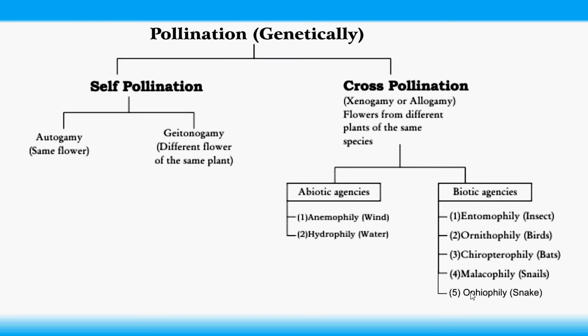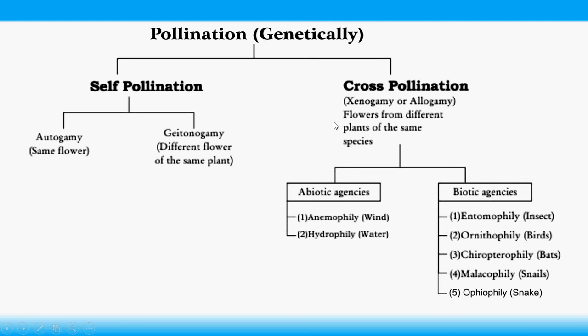Let's see the entire flow chart of pollination. Pollination is of two types: self pollination and cross pollination. Self pollination is of two types: autogamy and geitonogamy. Autogamy, where pollen transfer occurs within the same flower. Geitonogamy, where pollen transfer occurs between different flowers of the same plant. Cross pollination is also called xenogamy or allogamy.